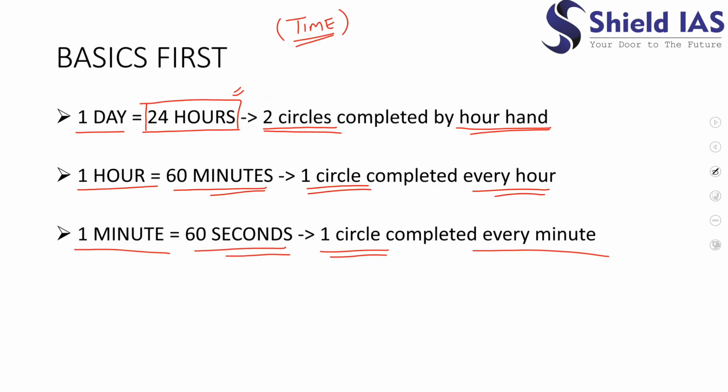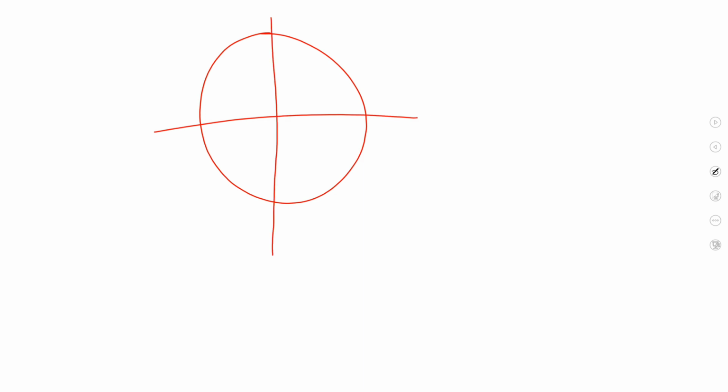Okay. So after learning this basic, let us also see the degree or the speed by which the hand moves, right? Just imagine this is a clock. A clock is generally represented as a circle, a circular clock. So a whole circle is how many degrees? 360 degrees, right? It is divided into how many parts? 1, 2, 3, 4, 5, 6, 7, 8.